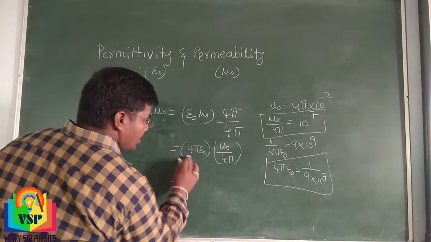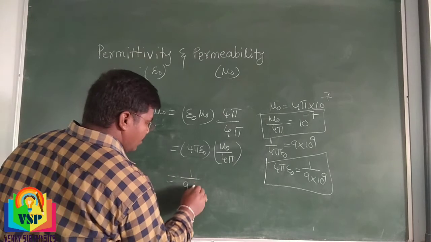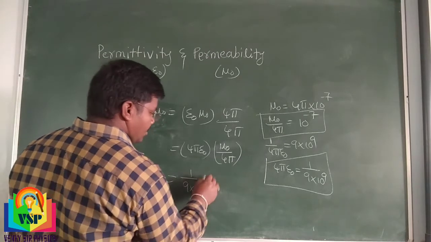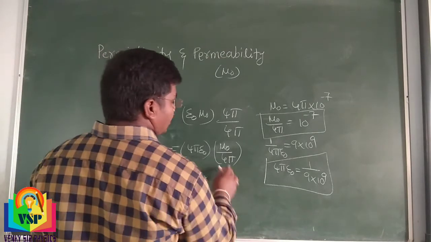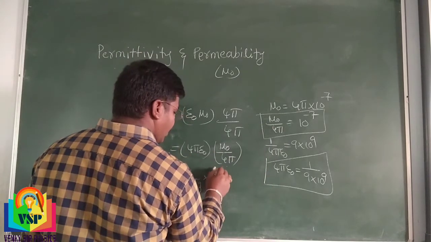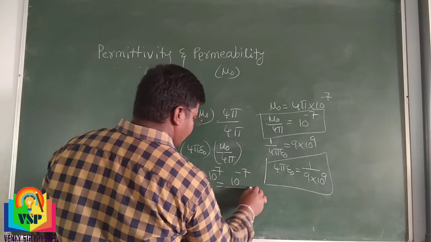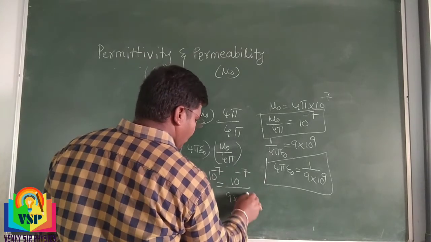So how much is this value? 1 by 9 into 10 power 9, into mu naught by 4 pi, 10 power minus 7. Rearranging, 10 power minus 7 divided by 9 into 10 power 9.